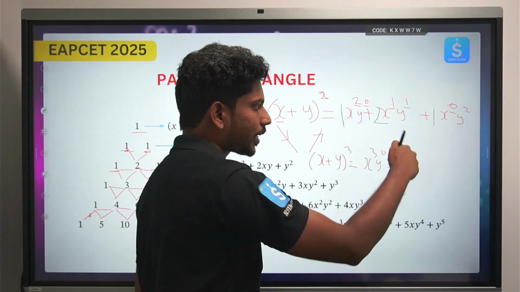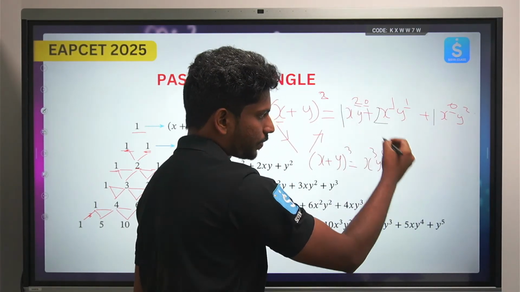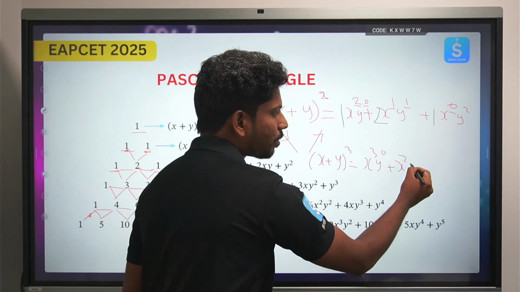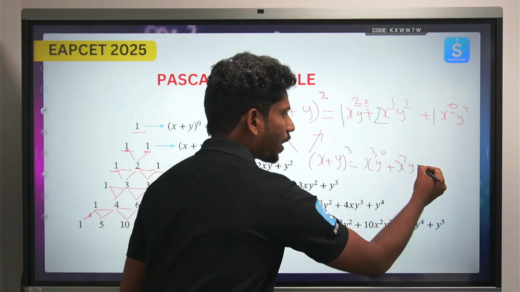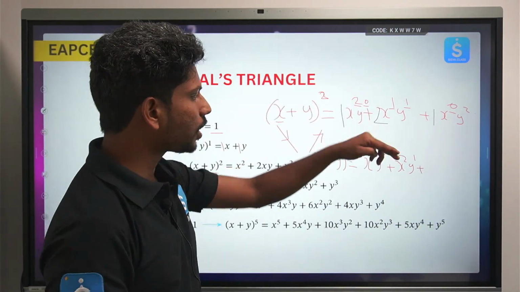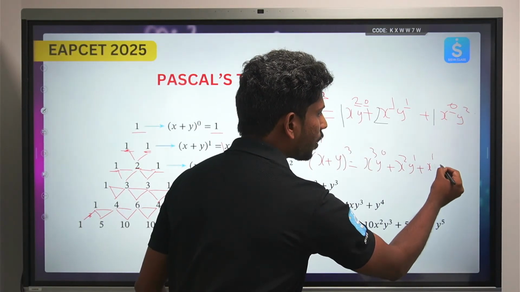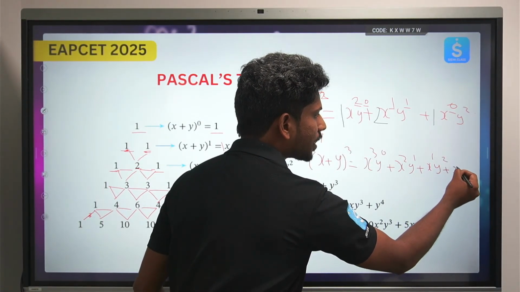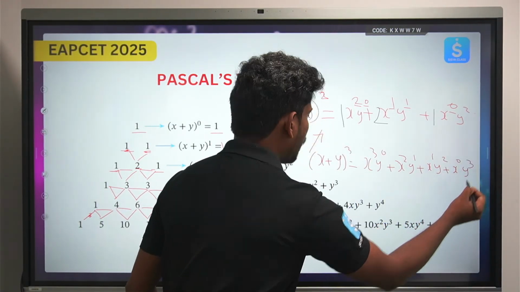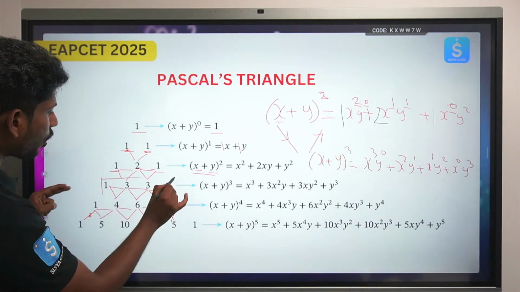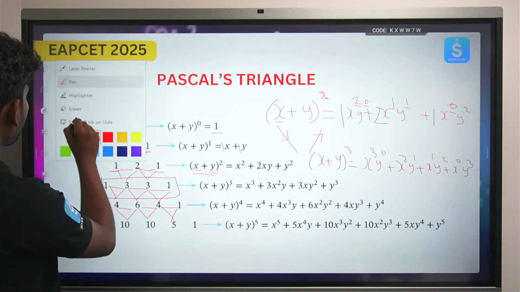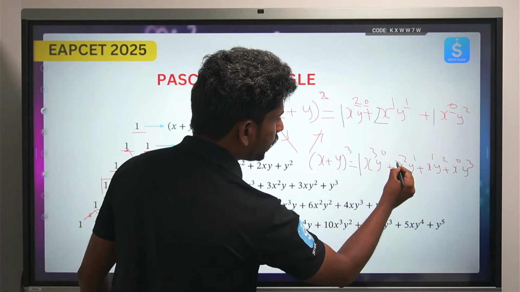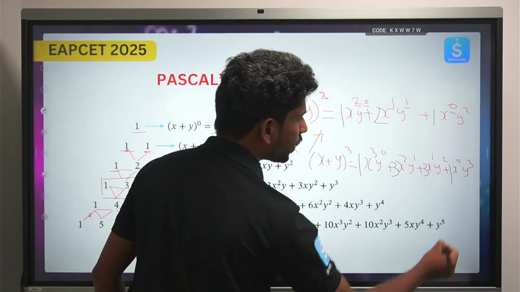The next one is again, in descending order from the highest to the lowest, x square, and y is in the ascending order from small to big, that is y power 1. The next one is again x to the power 1 and y to the power 2. The next one is x to the power 0 and y to the power 3. Now look, using the Pascal triangle what do we have, 1 3 3 1. Just substitute, write it directly here, 1 3 3 1, finish.